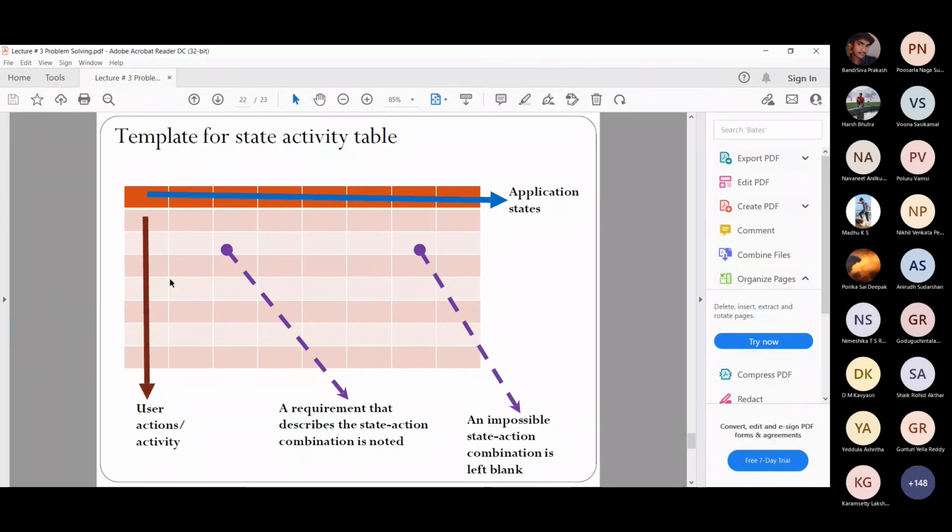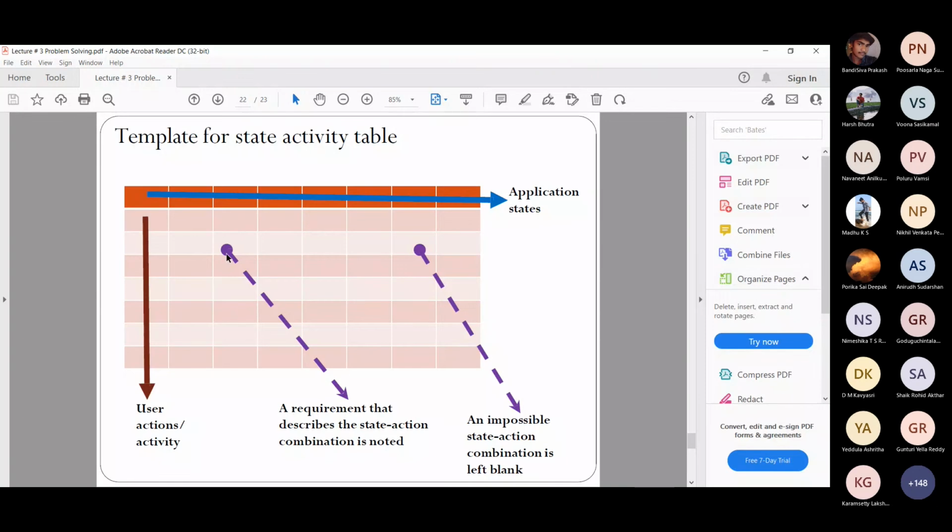A particular state is because of a particular action, isn't it? Like if you click on the play button, it goes to the play mode, or if it is in the pause mode, you can press the play button. So if something is not filled here, it means some requirements we have forgotten to mention. So those requirements we need to mention.